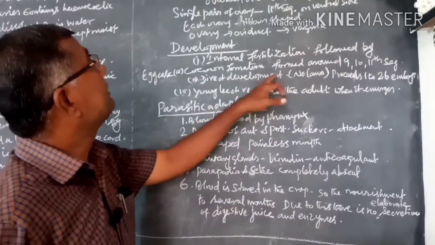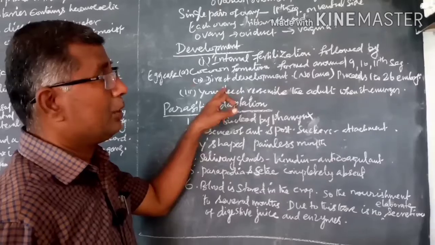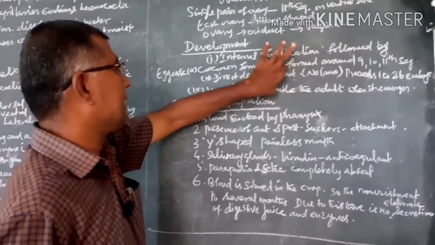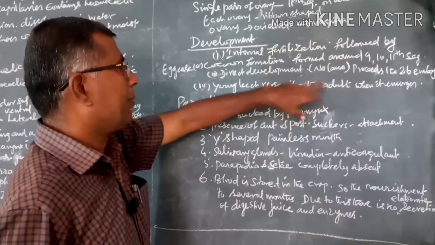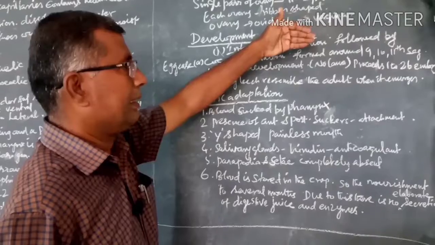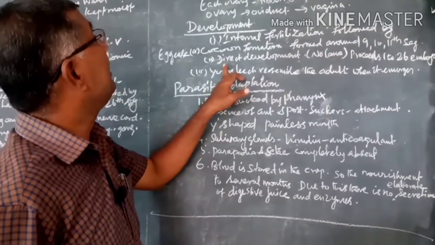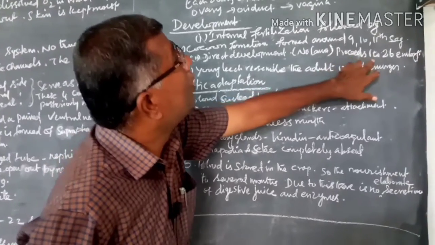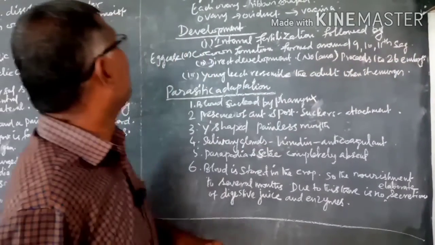The development is direct. That means there will be no larval stages. That is called direct development. If the development has larval stages, that is called indirect development. Understand? So, in leech the development is direct, which proceeds from the embryos.